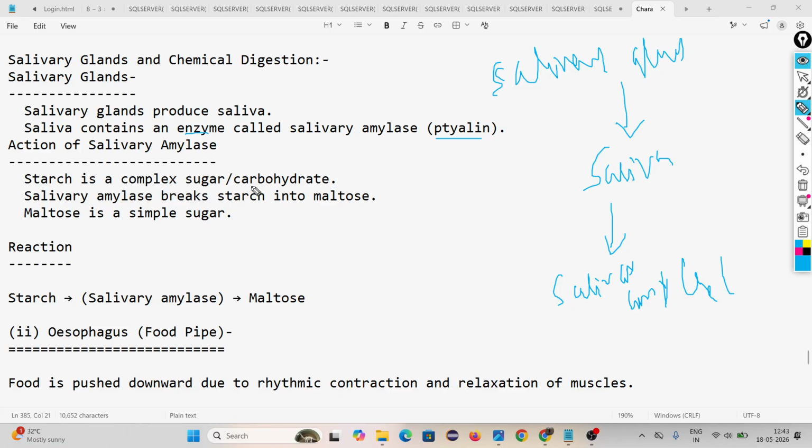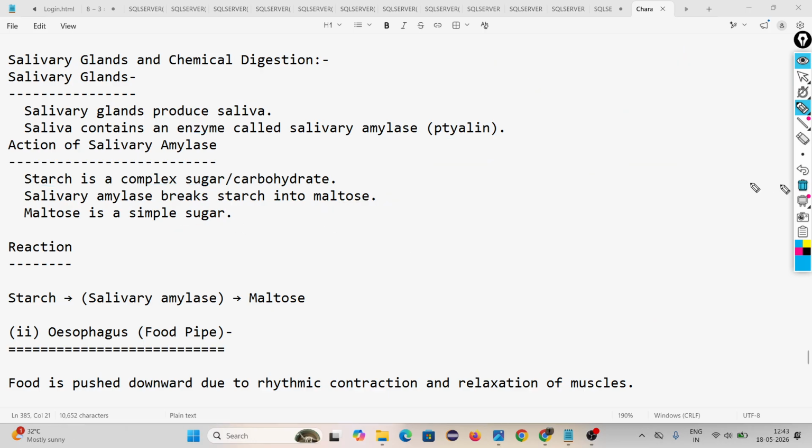Starch is a complex sugar, a carbohydrate. Salivary amylase breaks starch into maltose. What is happening when we are eating food? In the food, starch is available. Starch means complex sugar, and it should be broken down. So in our mouth, the saliva, which contains the salivary amylase enzyme, breaks down this starch into maltose. Maltose is a simple sugar.